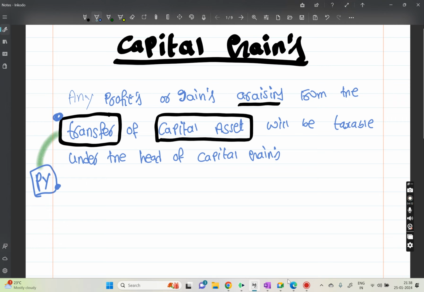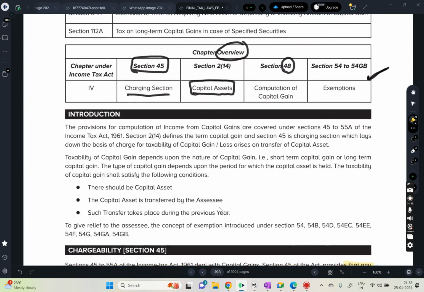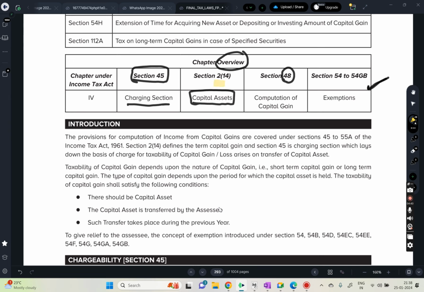Now the question is, what is meant by transfer and what is meant by capital asset? That is what we have to discuss first. Whenever you are transferring a capital asset in the previous year, you have to pay tax in the assessment year. Now what will be considered as a capital asset? What is called transfer?